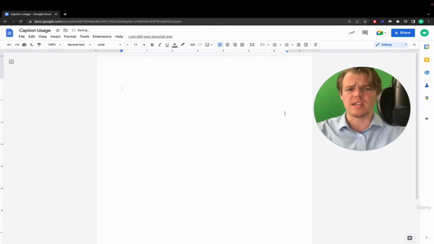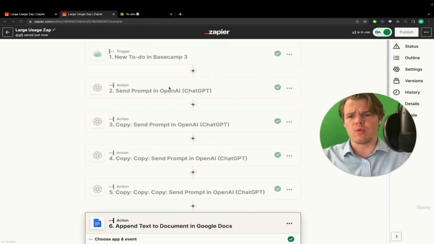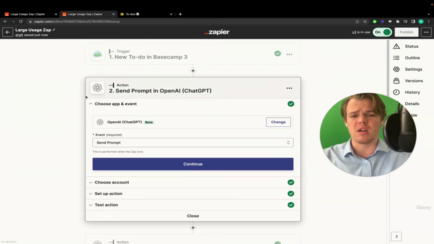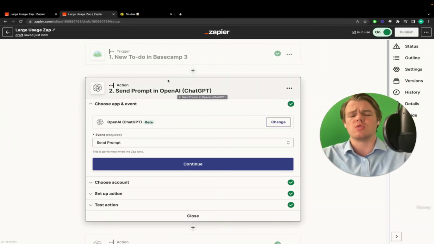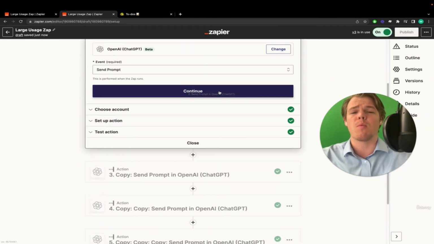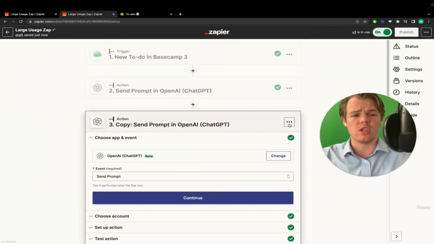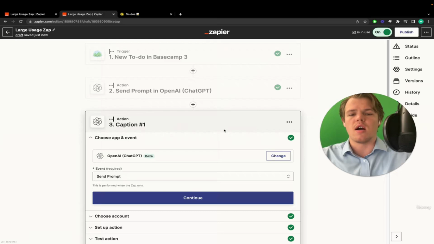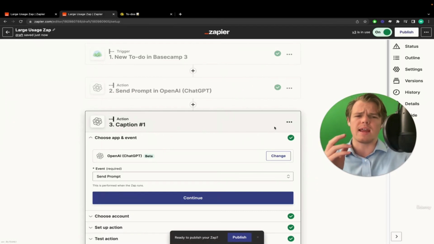Let's go back over to the Zap. What do we look at when we're trying to debug a Zap so it uses less usage? One would be fewer blocks. That's a big indicator of how many zaps are going to be used in the process. One other thing I want to point out is that you can rename these to whatever you want. So for future reference, if you have really big flows, you can have better organization. But for our sake, let's look at how we do this.